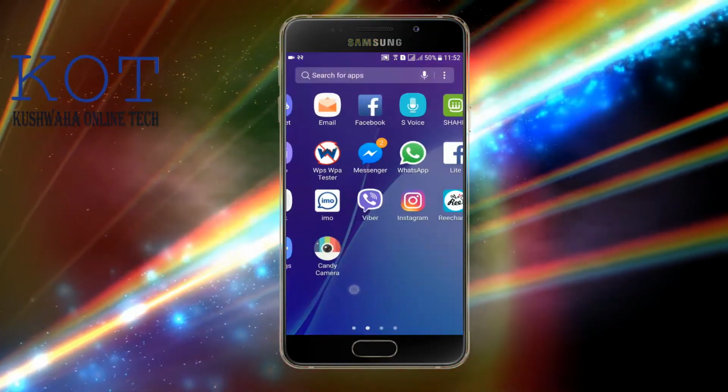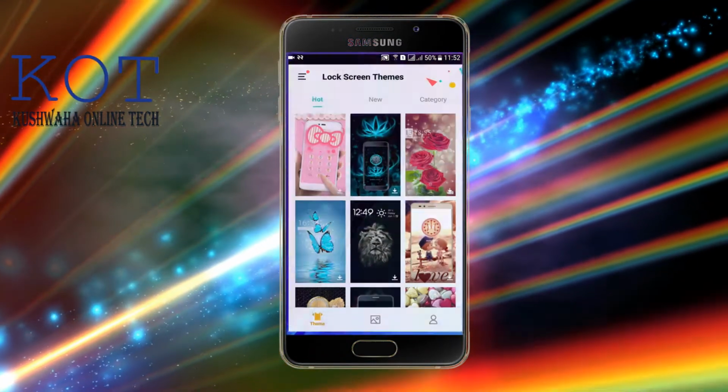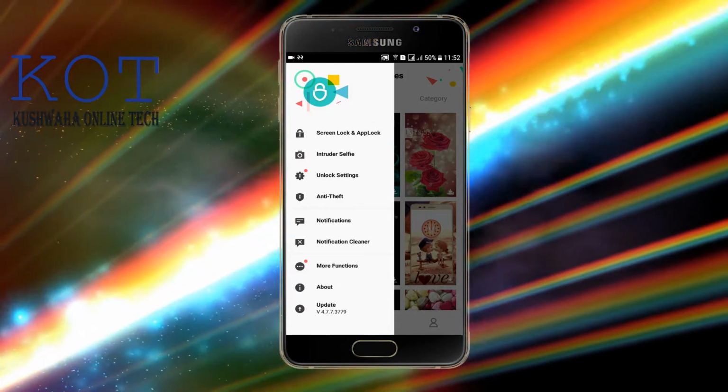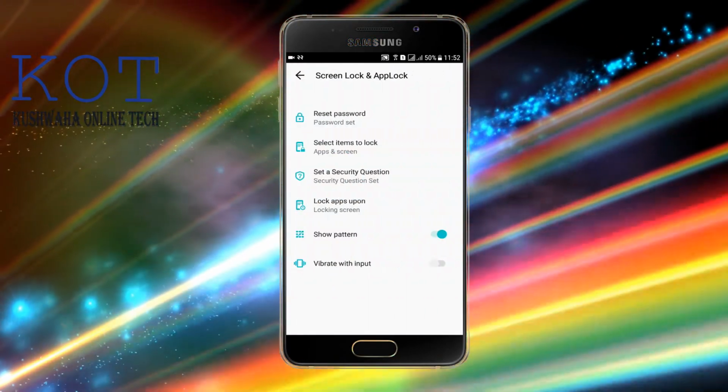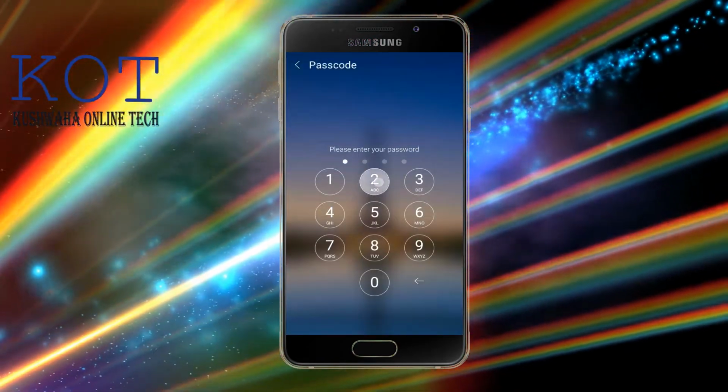Go in all apps and search the application. The application is CM Locker. Where is CM Locker? Open the CM Locker application. Go in the shares menu, select Skin Lock and Unlock, and after that select Reset Password. Here everything is on. Enter this